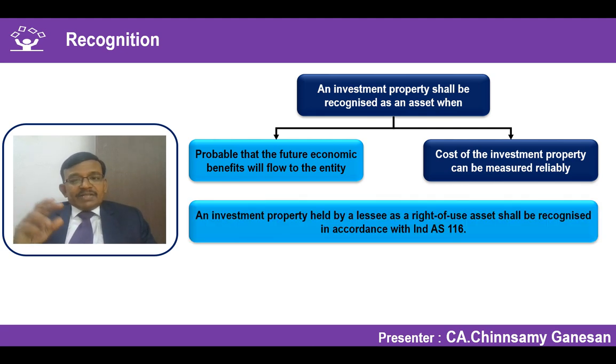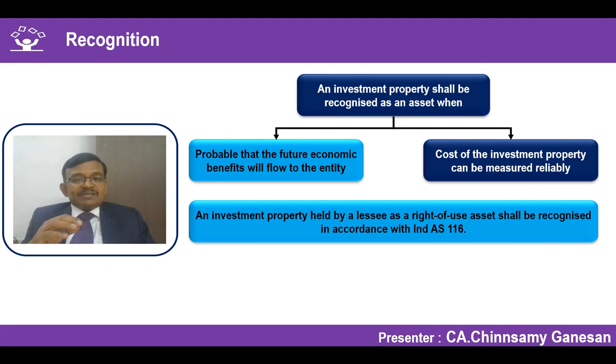Suppose the investment property is held by a lessee, assuming that the entity has leased certain property from another owner on a long-term basis, and there is a right of use asset. Should the right of use asset be considered my investment property? No, because the right of use asset of a lessee is specifically covered under Ind AS 116 Leases, and to that extent that property should not be looked into.